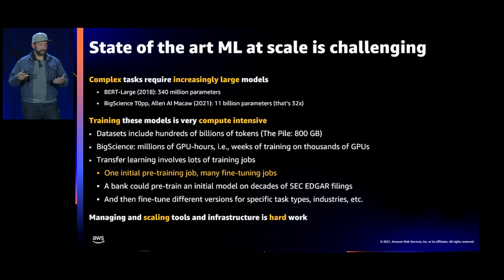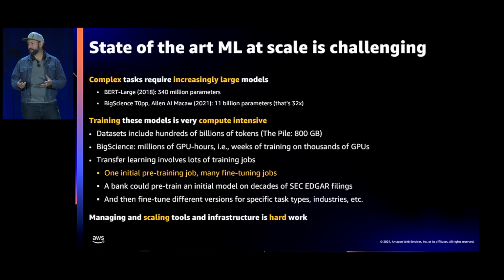So models are getting bigger. Scaling training is complicated. The data sets that are used are also getting bigger and bigger. For instance, with the Big Science Workshop again, we leveraged the Pile, which is 800 gigabytes of data. And that means that these training jobs result in millions of hours of GPU. And so being able to save 20, 30, 50% of that is a big deal.